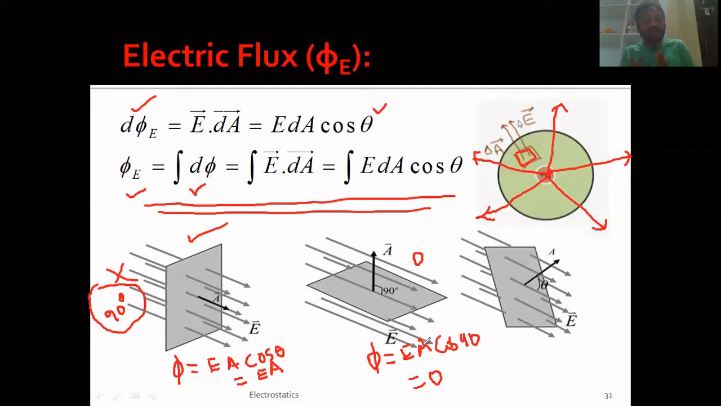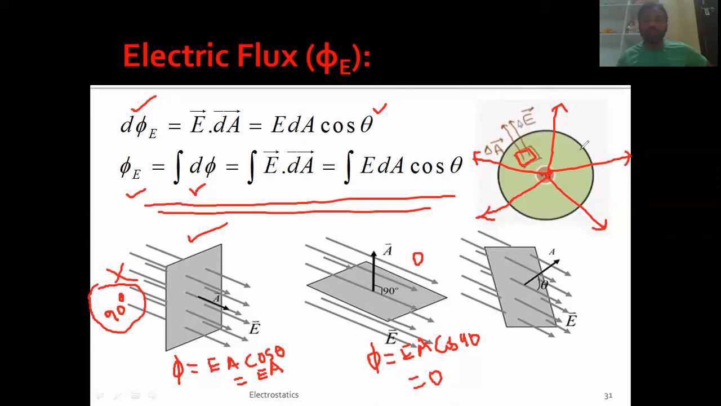So what is theta that you try to get? Theta is the angle between electric field intensity and area vector, not area. Please check it out. Area vector will always be perpendicular to area itself. What about this case? In this case, the angle between E and A is neither 0 nor 90, something else, and hence the flux, that means the lines of forces that are passing through this area will be not maximum, not minimum, it will be in between that. So I hope the concept of electric flux is clear to you.